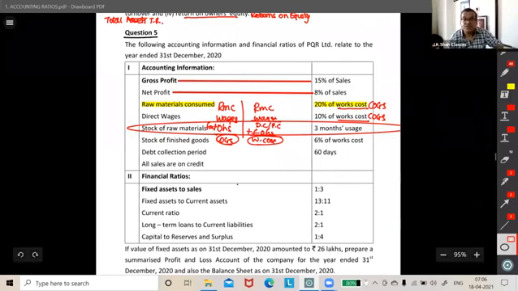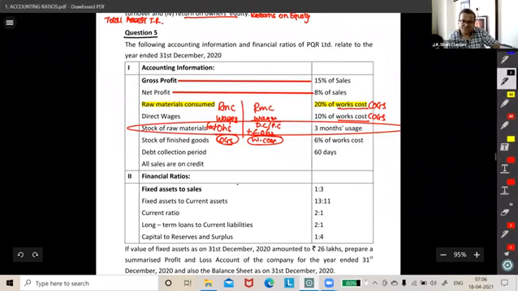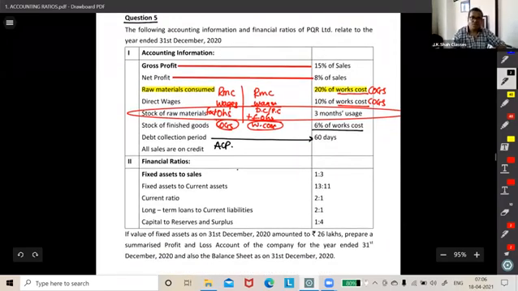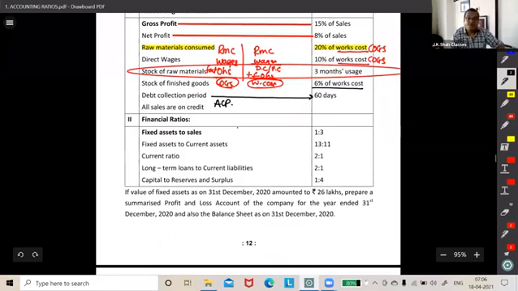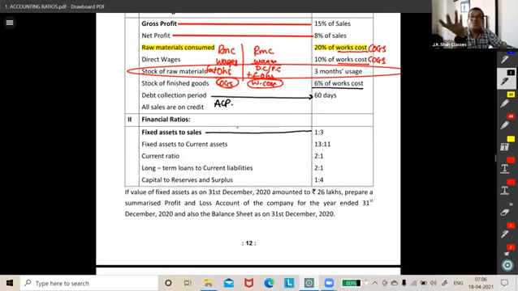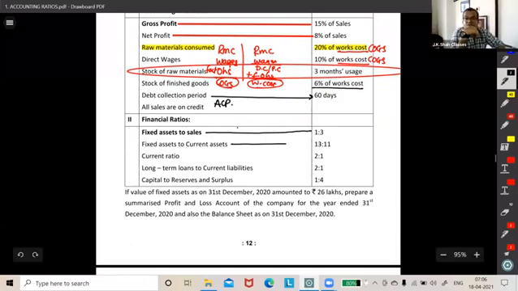Then stock of finished goods is 6% of works cost. Okay, fine enough. So we'll do 6% of works cost. Debt collection period is 60 days. Guys, what do we call it? ACP, average collection period. Fixed asset to sales is 1:3. We have not used this ratio; we have used sales upon fixed asset. But fine, now we have been given some ratio. Fixed asset to current asset. Sir, you never taught us this ratio. My dear friends, this is just to help you fill up the things. Current ratio is 2:1. Okay, fine. Very happy to know that.